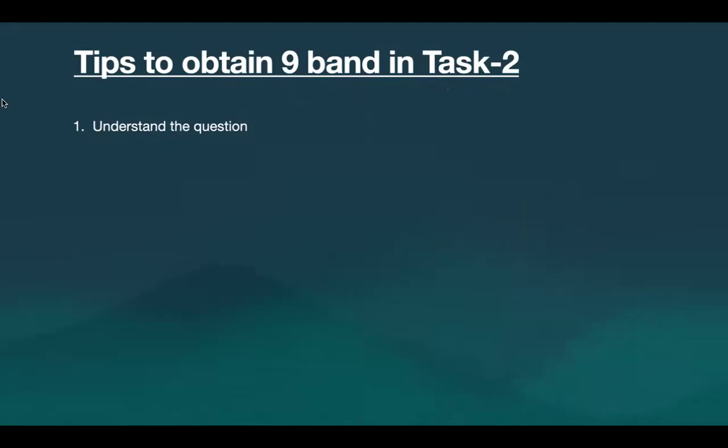Now, let's do the second one. The second one is plan before you write. It means that you should take about 3 to 5 minutes to create a quick outline. This structure means your planning. It will save your time and it will boost clarity, because you would know what to write and how much to write, how much weightage you have to give to one idea, so that you are able to explain it properly. Followed by this, the next one is nail the introduction.